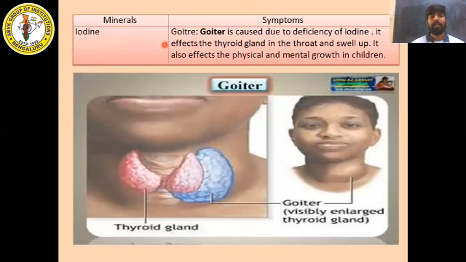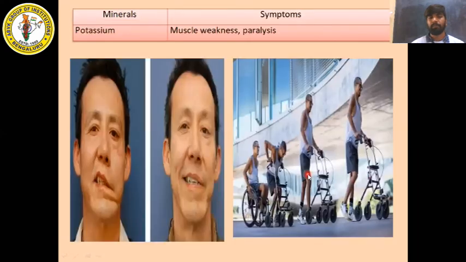Next we have iodine. Deficiency of iodine will cause you goiter. So what is goiter? Goiter is caused due to deficiency of iodine. It affects the thyroid gland in the throat, which swells up. So here in the throat region there will be swelling. The person who is suffering from goiter will look like this. Understood?